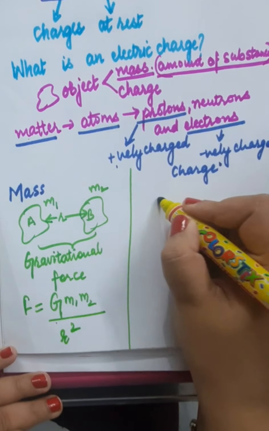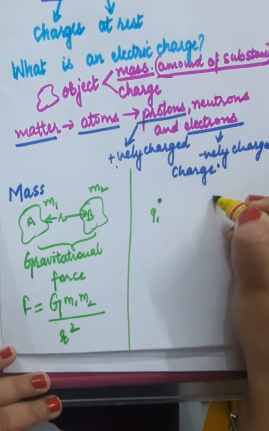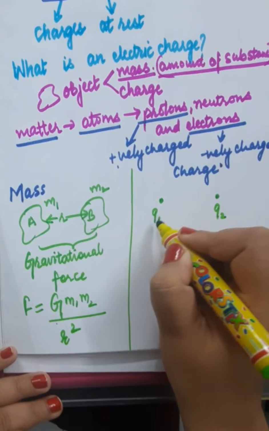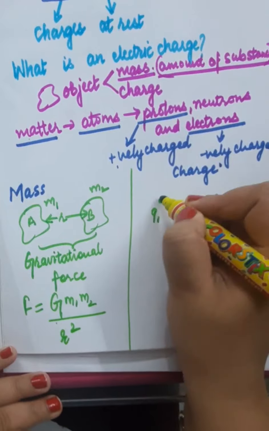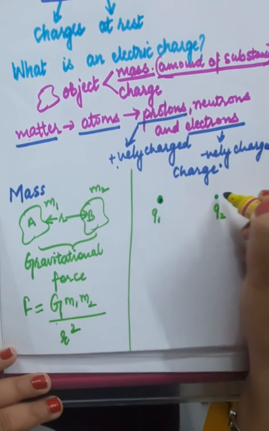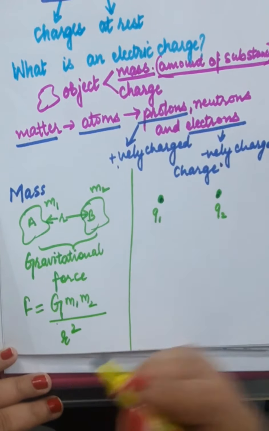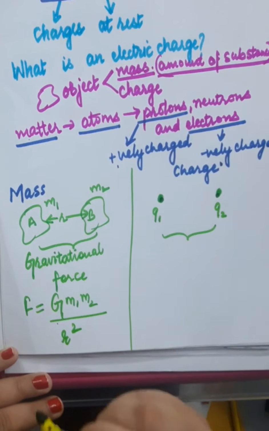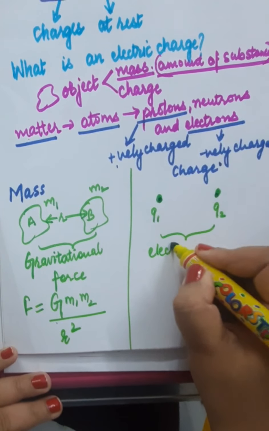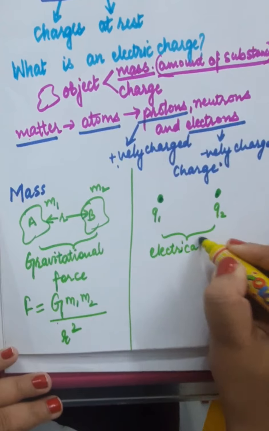But what about charges? Charges are represented by the symbol Q. Suppose this is charge 1 and this is charge 2. Because of the charges, there is an electrical force between the objects.